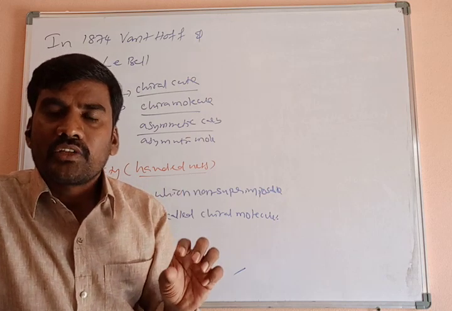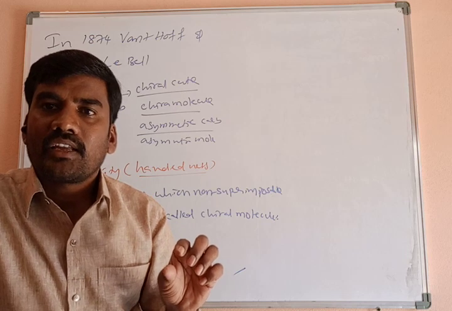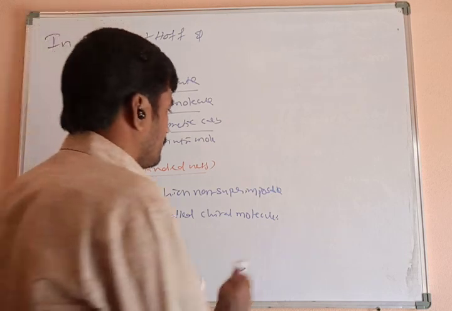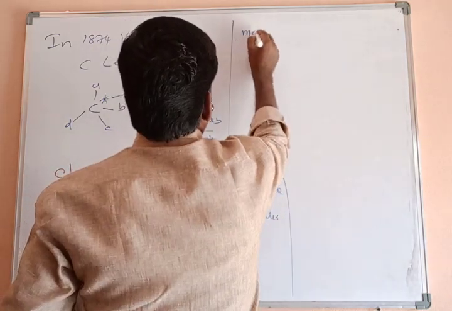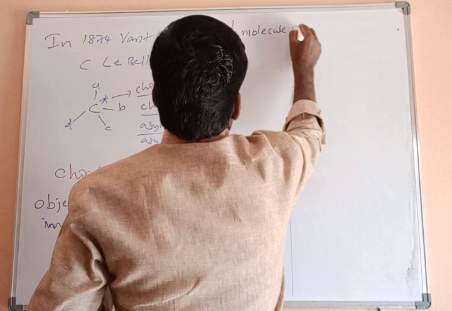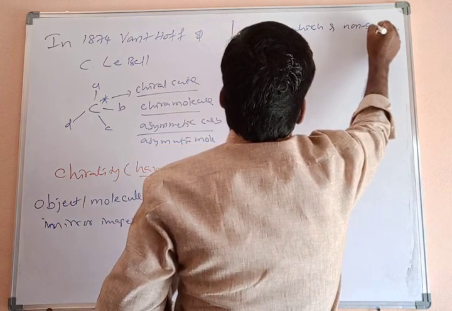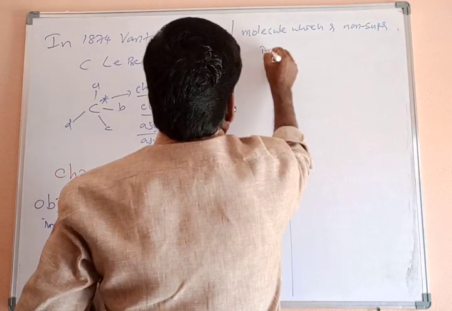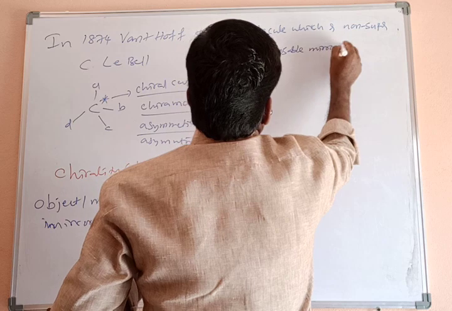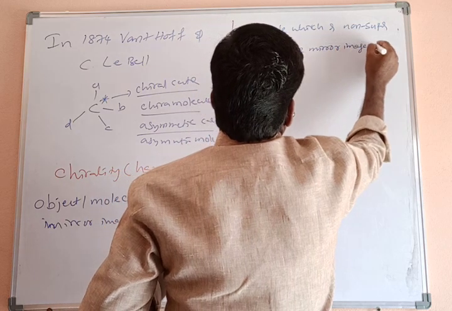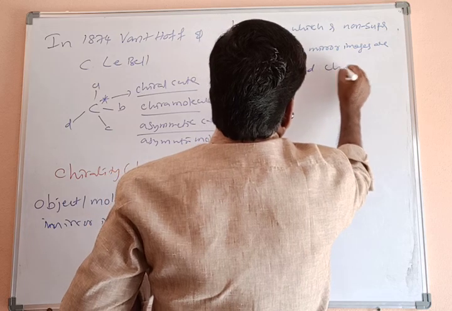Molecules which are superimposable on their mirror images are called achiral molecules. Chiral molecule and achiral molecule. Chiral molecule means non-superimposable mirror image, just like the hand. Achiral molecule means superimposable on its mirror image.